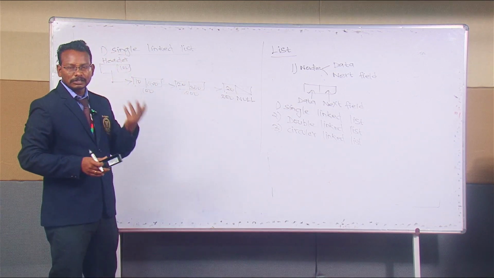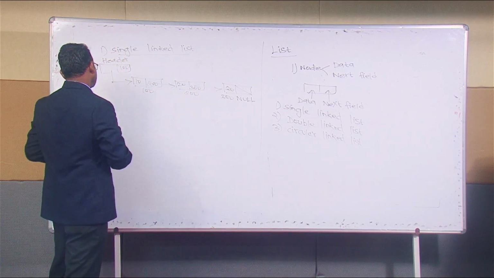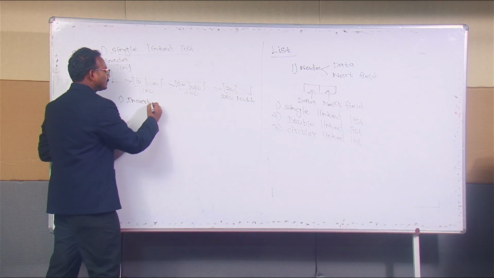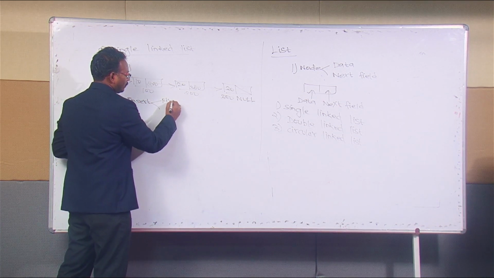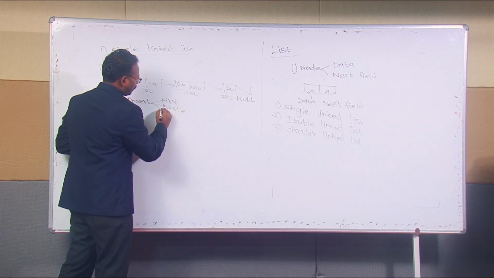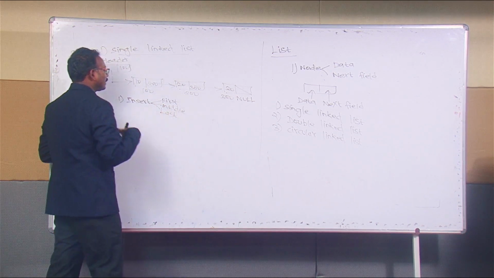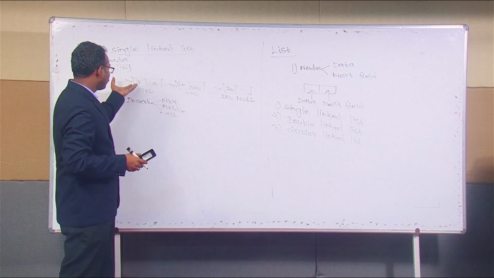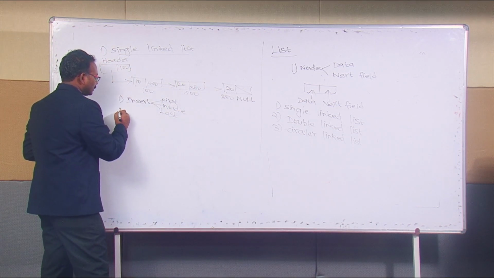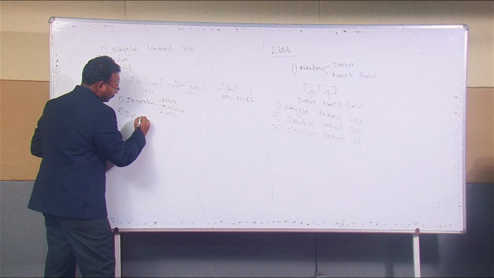What are the operations we are using in this single linked list? Insert in the first, middle, and then last. We can insert any node at the top, or in the middle or last, wherever we can store it. The other operation is delete.